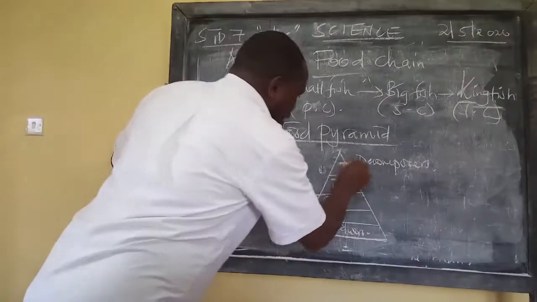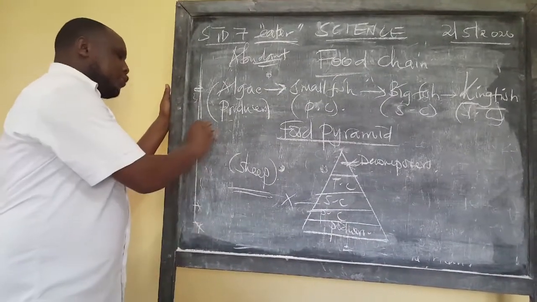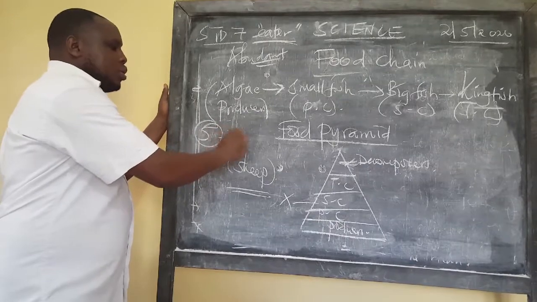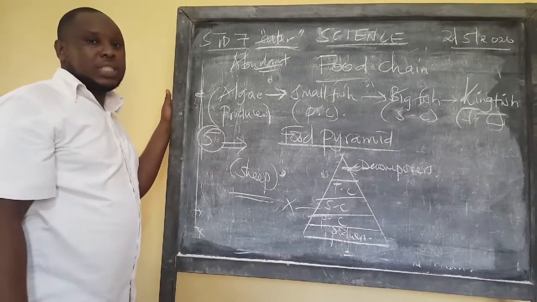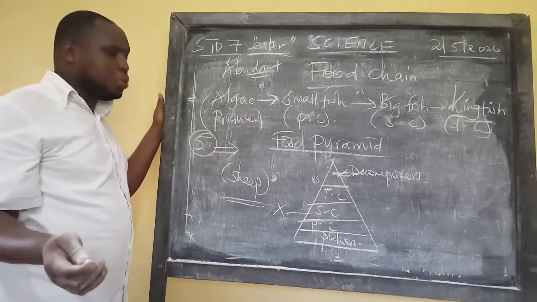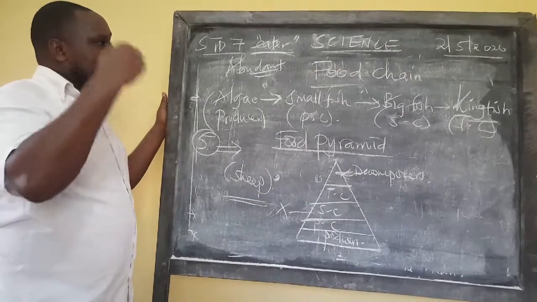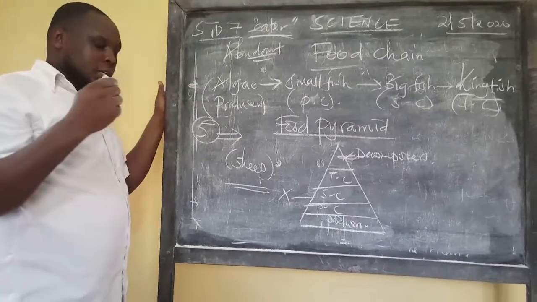So that's where we will stop today. But remember, I've told you to construct 5 food chains of different things that you choose to do. So just remember what I said. The arrow points to the eater.